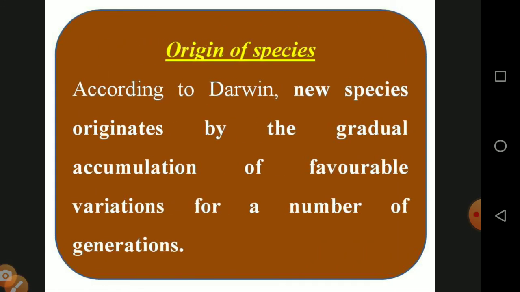Then, origin of species. According to Darwin, a new species originates by the gradual accumulation of favorable variations over a number of generations. So small variations also lead to the formation of new organisms. According to Darwin, a new species originates by the gradual accumulation of favorable variations over a number of generations.